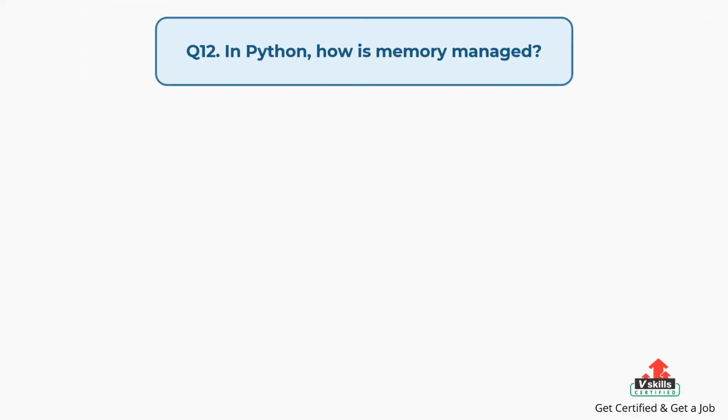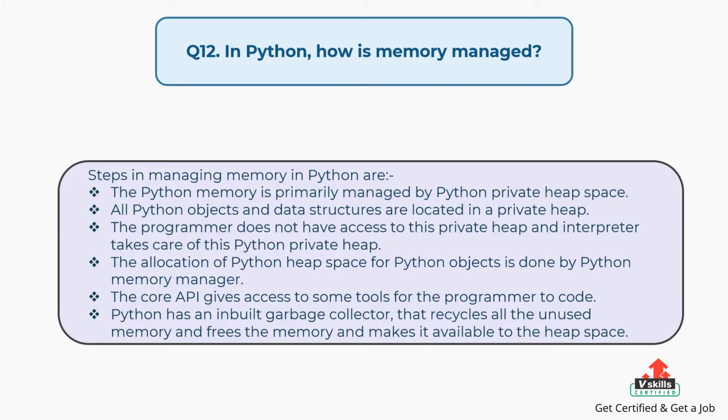Question number 12. In Python, how is memory managed? The answer is, steps in managing memory in Python are, the Python memory is primarily managed by Python private heap space. All Python objects and data structures are located in a private heap. The programmer does not have access to this private heap and the interpreter takes care of this Python private heap.